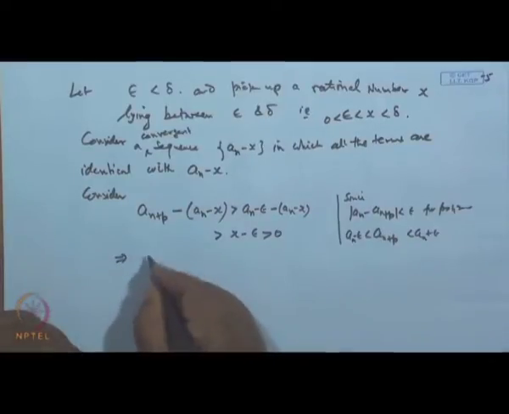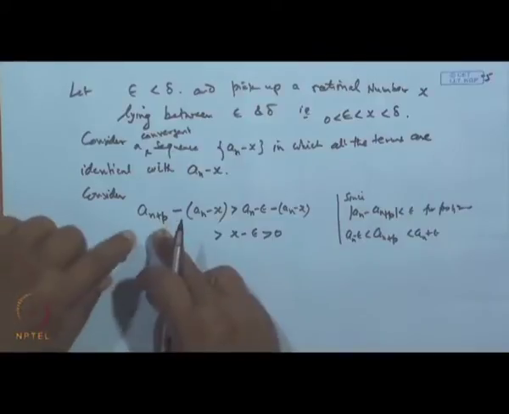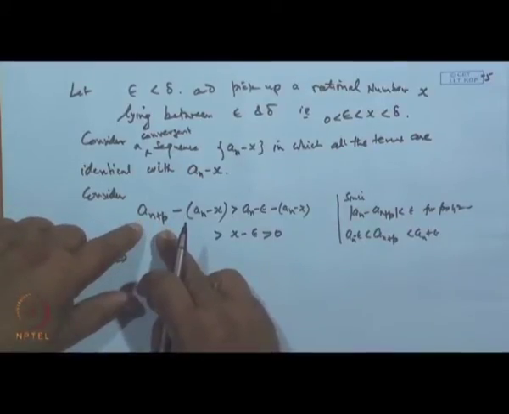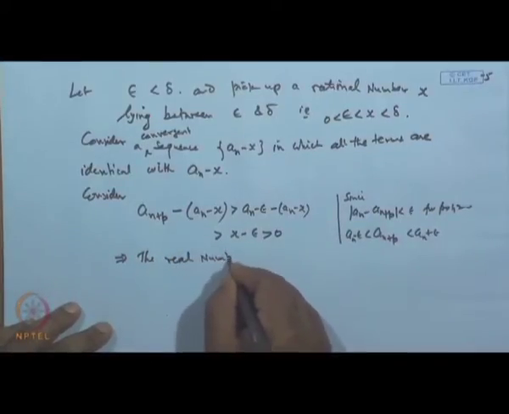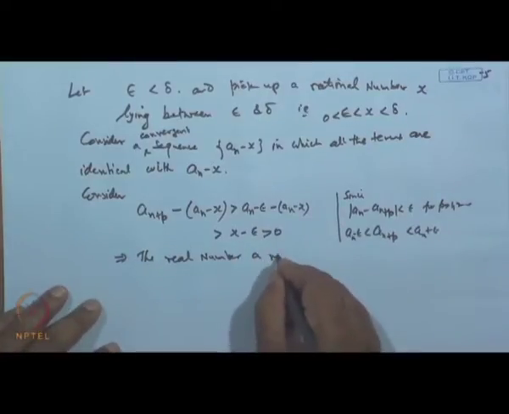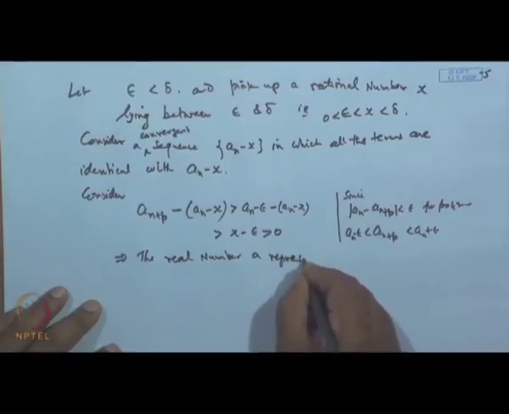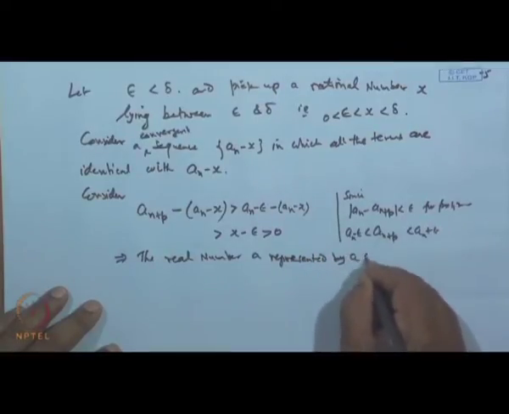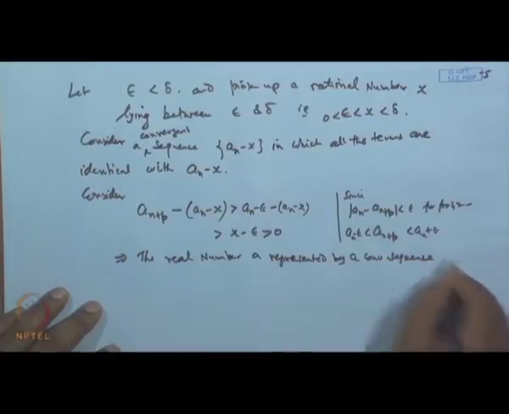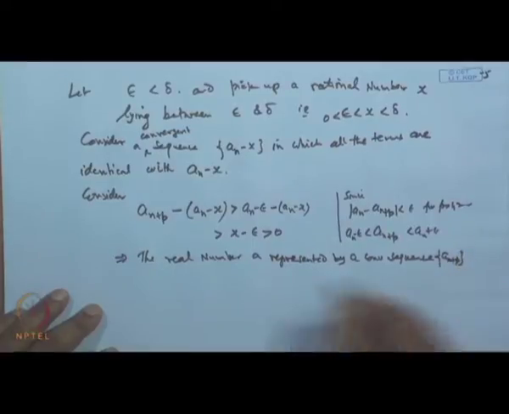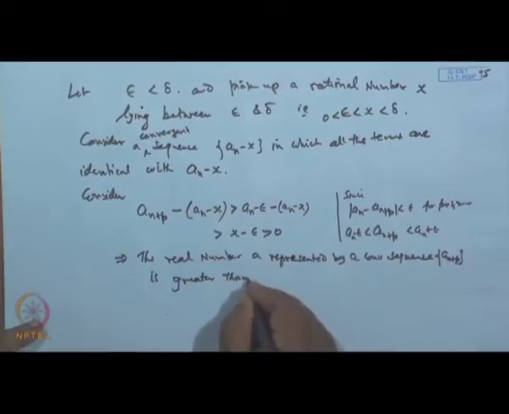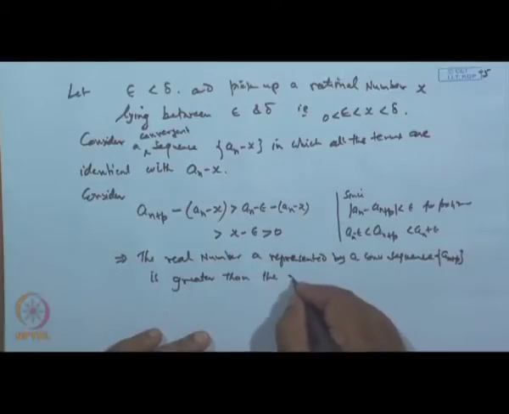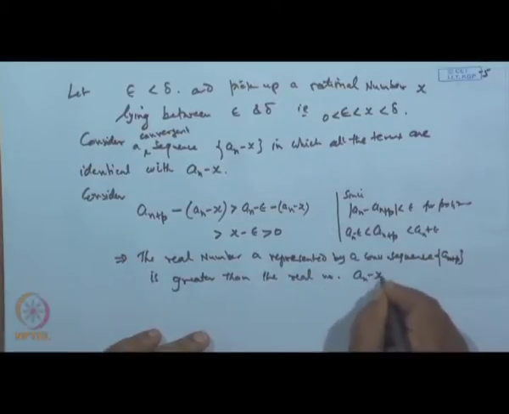So, this implies that the sequence a_(n+p), which is a convergent sequence, represents the number A. So, this implies the real number A, represented by the convergent sequence a_(n+p) or a_n, is greater than the real number a_n minus x, which is a rational, meaning real, number. This number is greater than that.